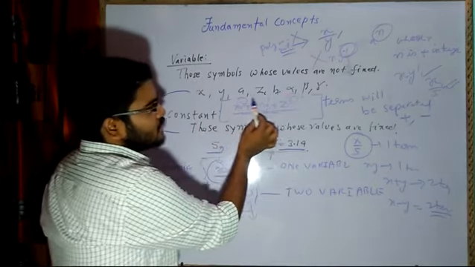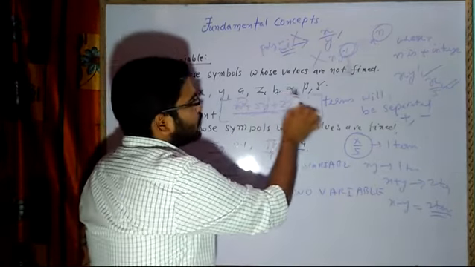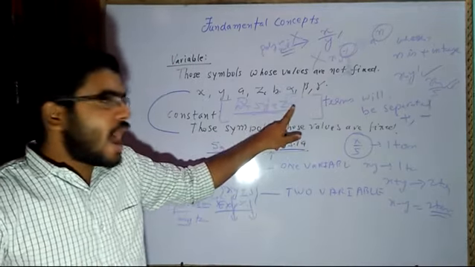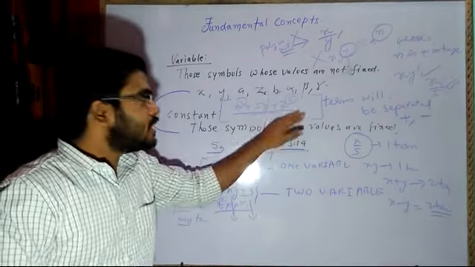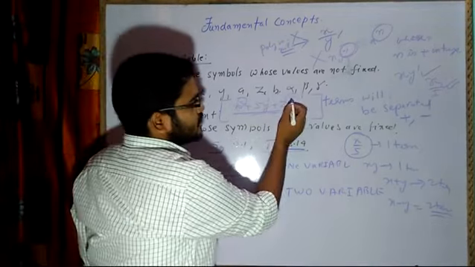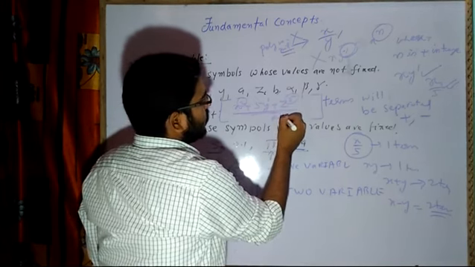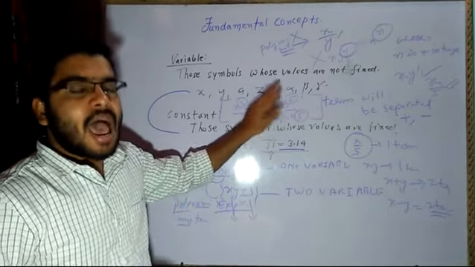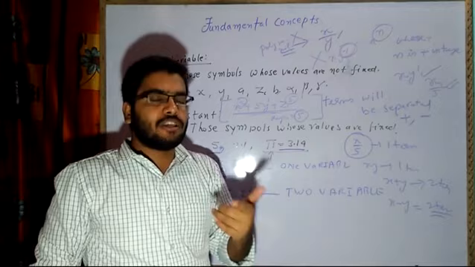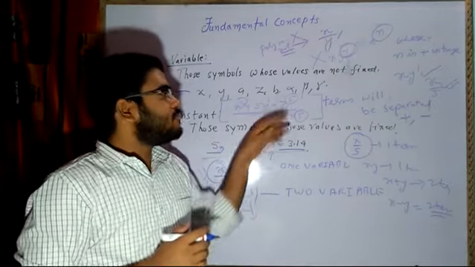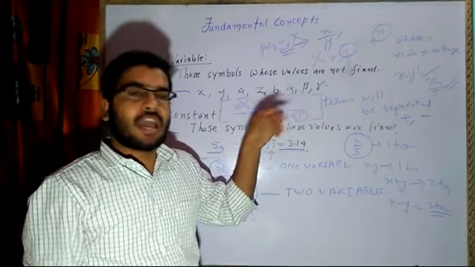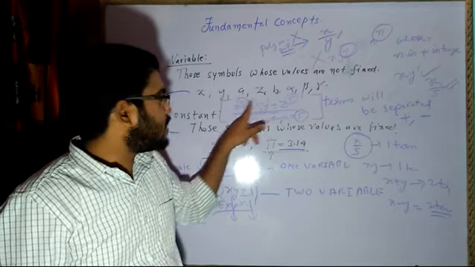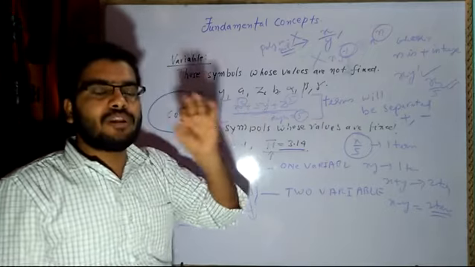So comparing and seeing the highest power of the entire polynomial, that power will become the degree of the polynomial. That means here z is raised to 5, so the degree will be equal to 5. Understood? We have to see the power of all the variables, and then see which variable has the highest raised power. We have already studied exponents. So 5 is greater than the powers 1 and 2, so the degree of this polynomial will be 5.